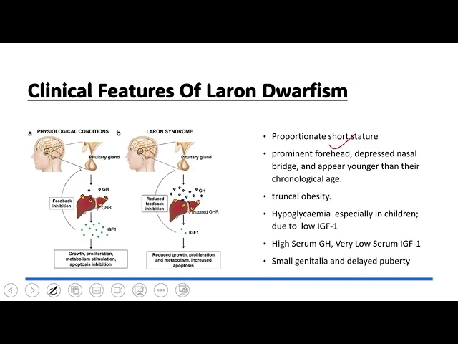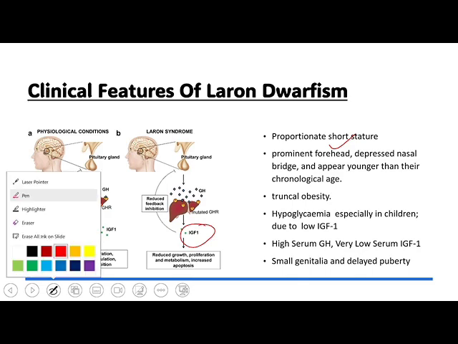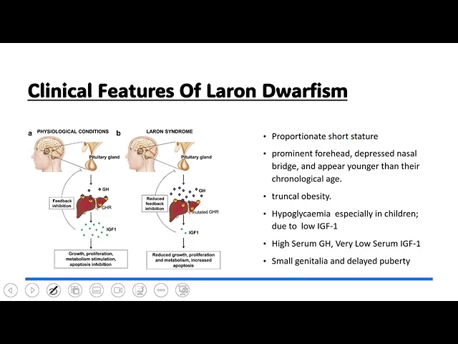Next, we see small genitalia and delayed puberty due to the reduced release of the insulin growth factor and so many other growth factors that act on the various tissues for their growth.